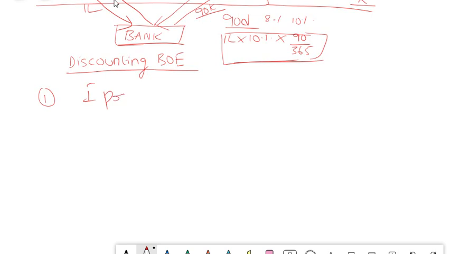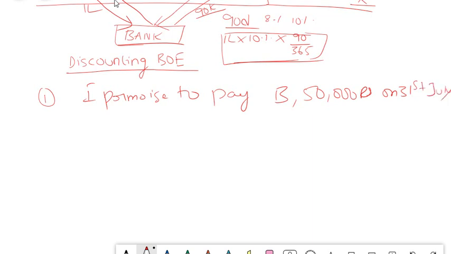I promise to pay B 50,000 rupees on 31st July. Is this a promissory note? Yes, because it has a proper amount, proper currency, proper date, proper promise. So this is a promissory note.